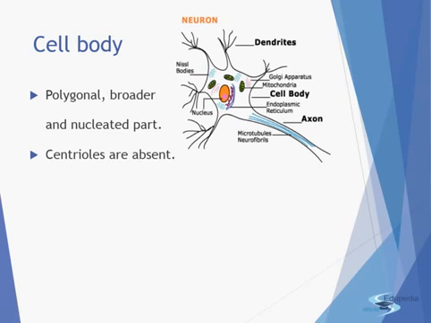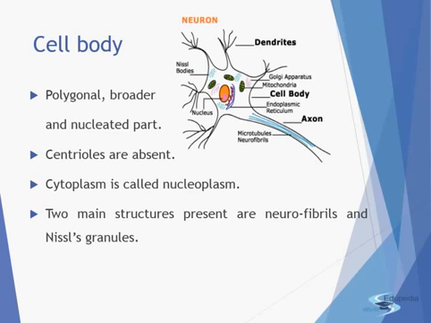The centrioles are absent, and this is the most important thing. If the centrioles are absent, the cells do not divide. So this is the thing to be noted, children, that the neurons do not divide throughout their life. Once formed, they cannot divide and form new cells. The cytoplasm of the neuron is also known as the nucleoplasm.